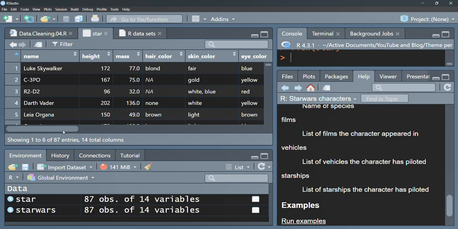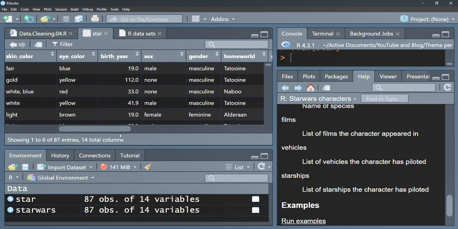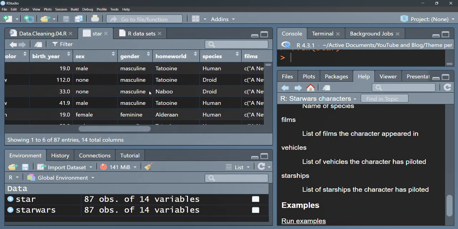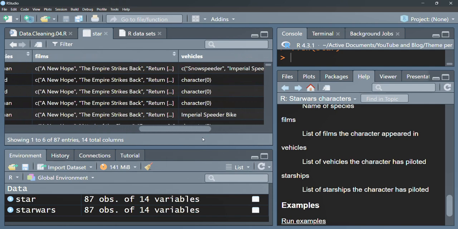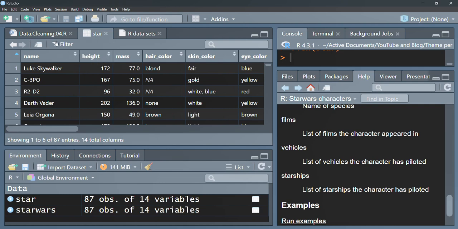So we have name, as you can see the rows, height, numeric, mass numeric, hair color is a string, skin color, string as well, eye color string, birth year, numeric, the sex is string, gender string, homeworld string, species string, films, vehicles, starships, all strings. Okay.